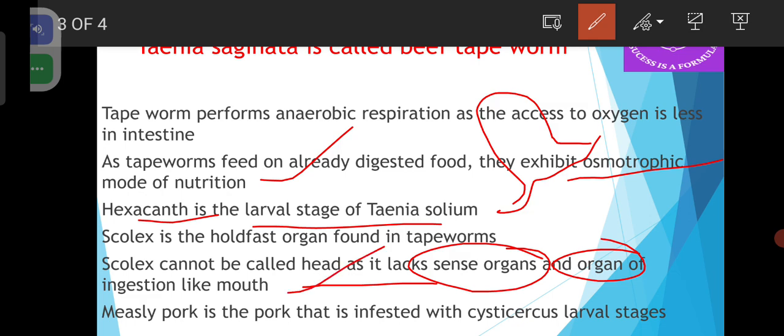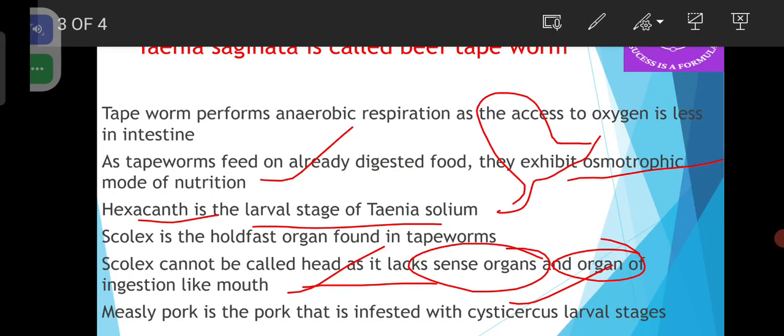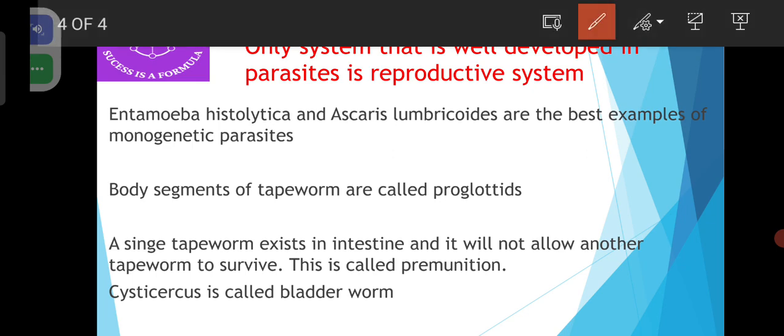Measly pork is the pork that is infested with Cysticercus larval stages. That means the meat of the pig, that is pork, that is infested with the Cysticercus larval stages is called measly pork. The only system that is well developed in parasites is the reproductive system.